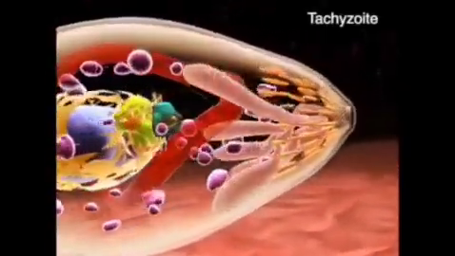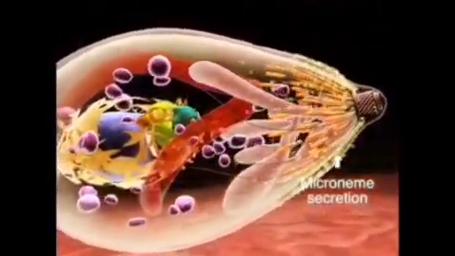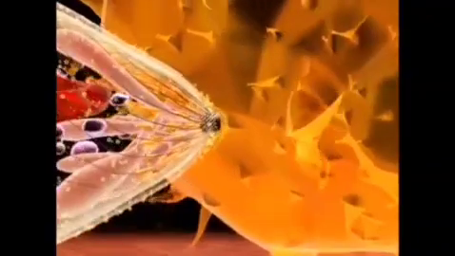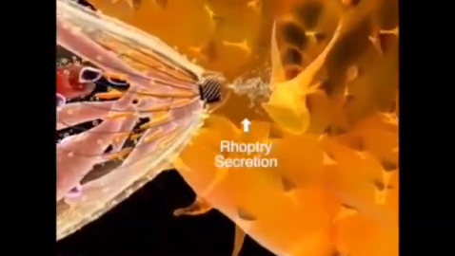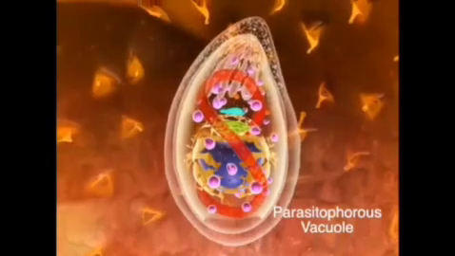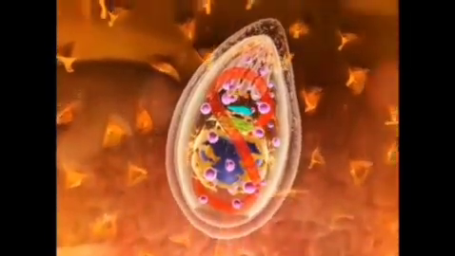The tachyzoite of Toxoplasma gondii moves by gliding in the extracellular space, projecting this hollow cylindrical structure, the conoid, and secreting proteins from the micronemes, here seen as yellow circles. When a target cell is found, as this macrophage, the Toxoplasma adheres to it and starts to secrete the contents of the rhoptries, that we see here as white bubbles. This modifies the properties of the plasma membrane of the host cell, which becomes receptive to invasion. During invasion, the Toxoplasma is compressed, assuming an hourglass shape. Inside the host cell, it will remain inside a parasitophorous vacuole that protects it from lysosomal enzymes and from the immune system of the host organism.